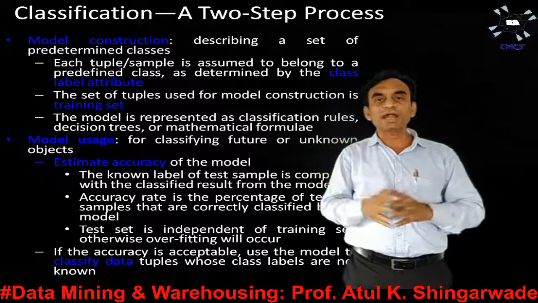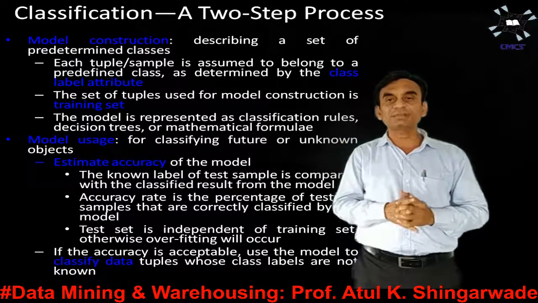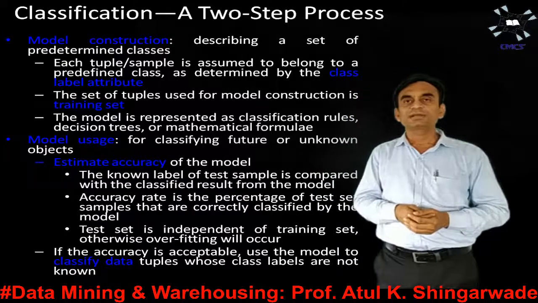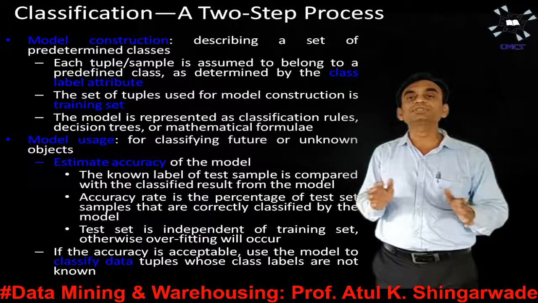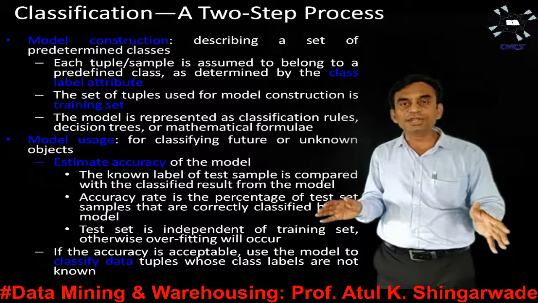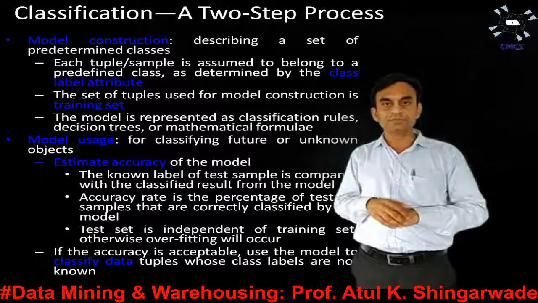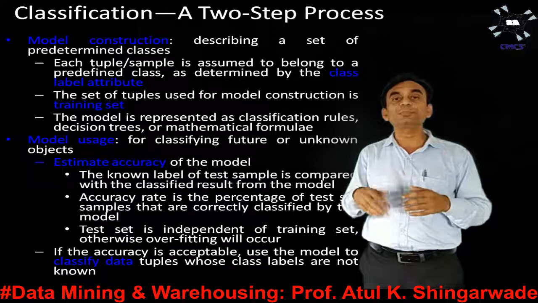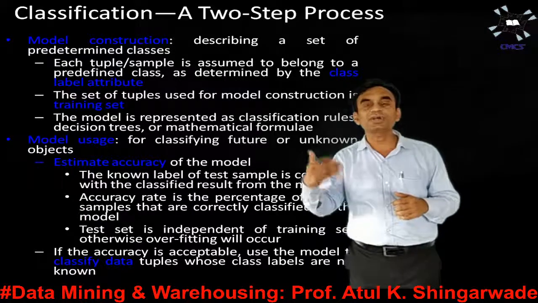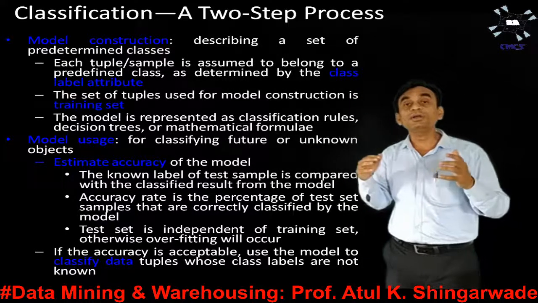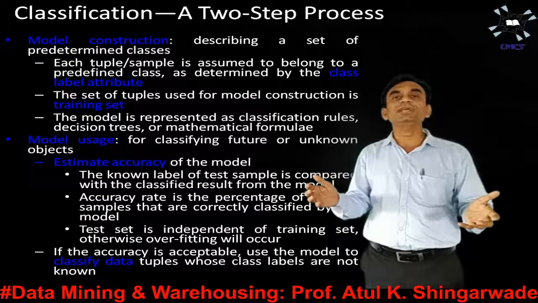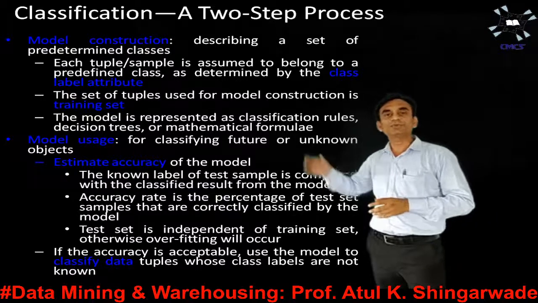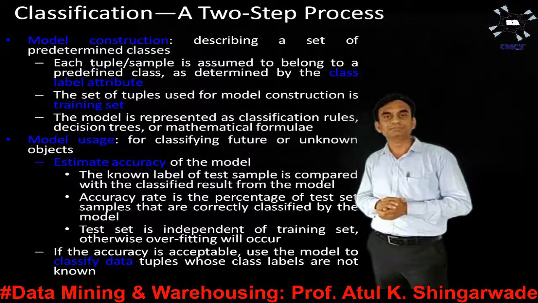But before going to that, I will again remind you what classification is. What we have seen in my last video, classification is the process of categorizing the data values into certain class labels. And prediction is the process of building a continuous valued function for predicting the missing or unknown values. So let us discuss what classification model construction is.